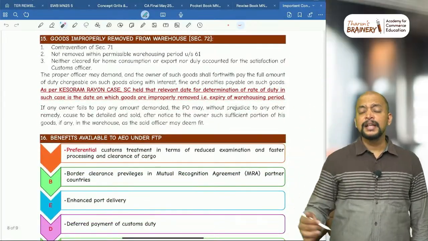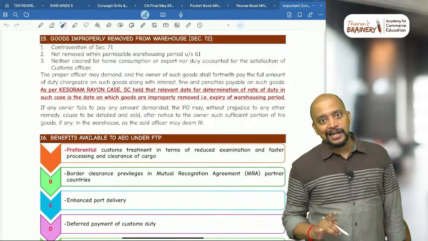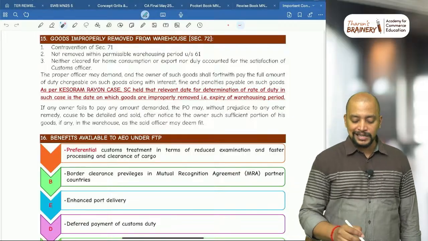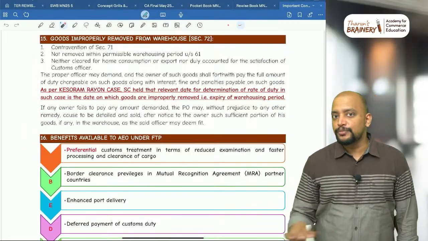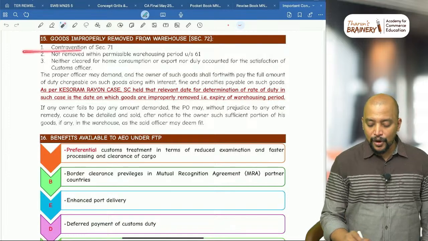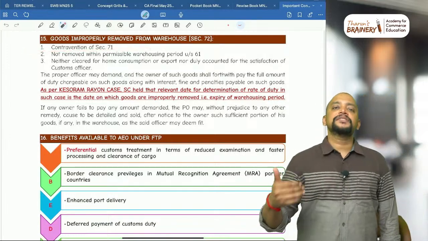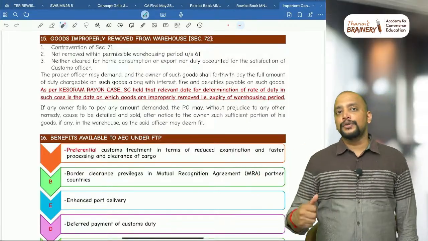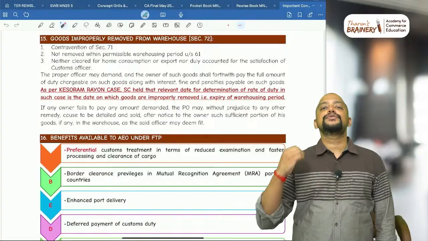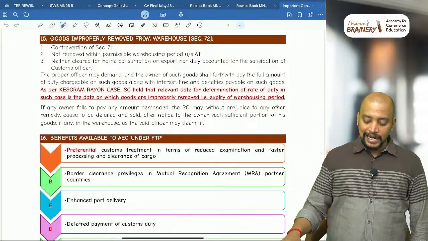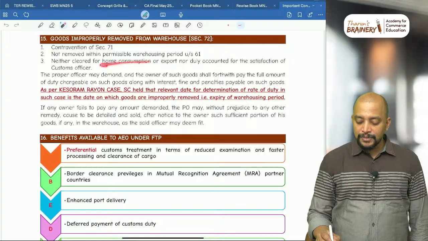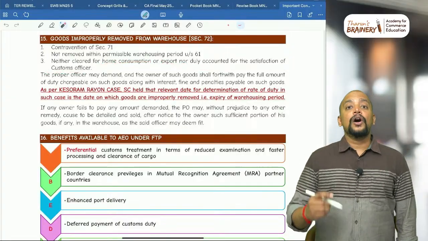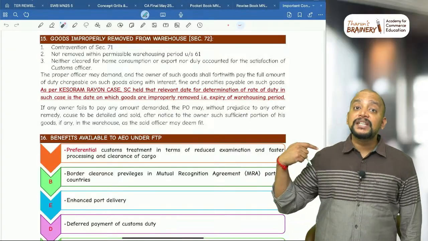Then as per section 72 of Customs Act, there are some cases where the goods are improperly removed. Okay, what are those cases? When the goods are said to be improperly removed from customs warehouse. Number one, contravention of section 71. Means if the goods are not taken to another warehouse, or if the goods are not cleared for home consumption, or if the goods are not exported, then in that case, okay, so neither cleared for home consumption or export nor duly accounted for to the satisfaction of the customs officer, or if the goods are not cleared within the permissible time period.